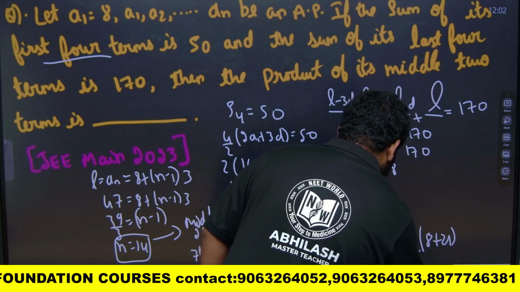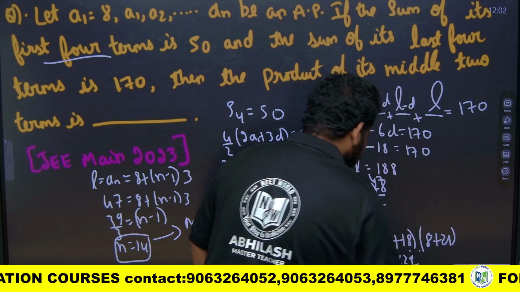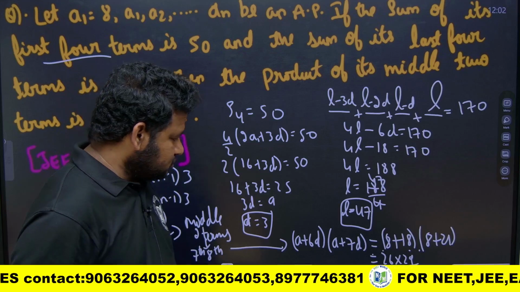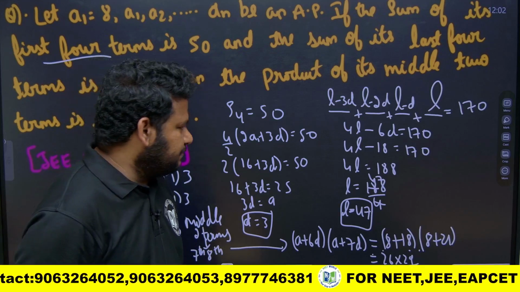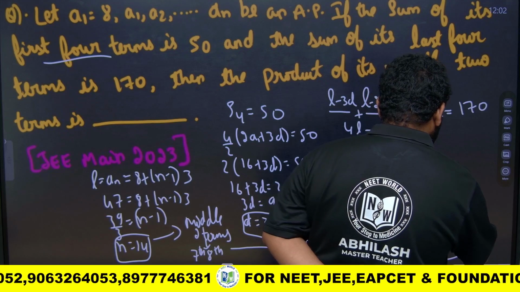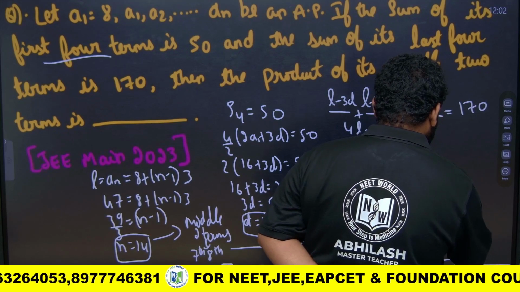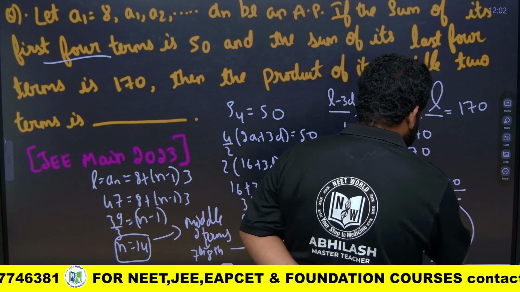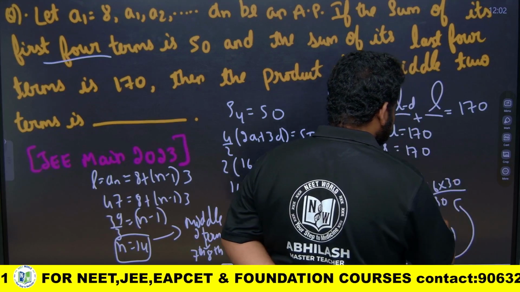So, 26 into 29. How to calculate 26 into 29? Let me take it as 26 into 30 for my calculation. So, 3 6 is 18, 3 2 is 6, 780. But I want not 30, I want 29.